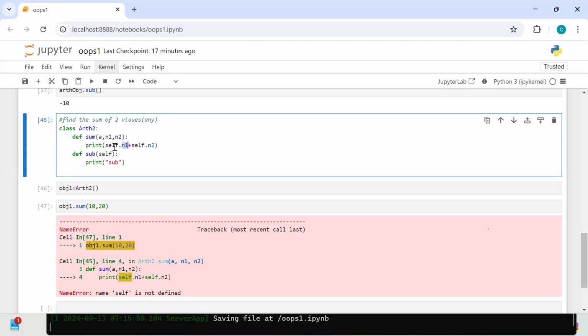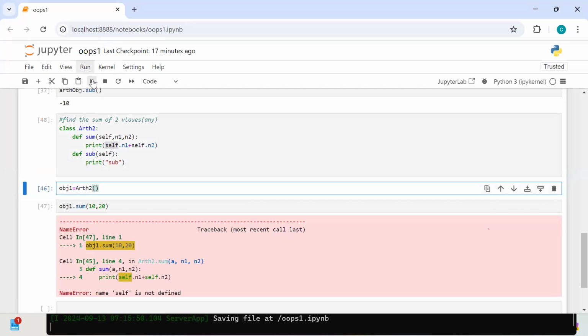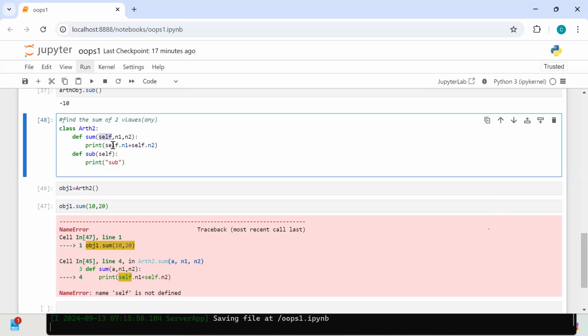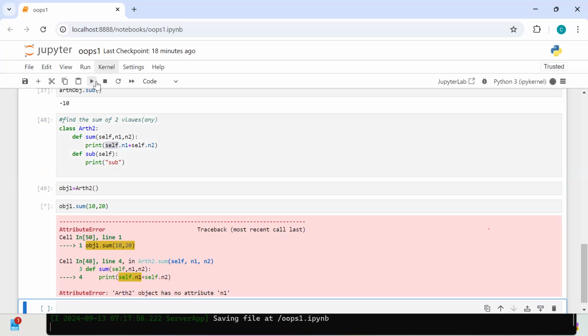First, a member: if it is not there, it means not defined. Okay, now is self there or not? Straight question. Self is there. If self is there, the next level operation is looking for N1. Is N1 in self or not? Not there. That's the reason you get the error: has no attribute N1. Agreed.